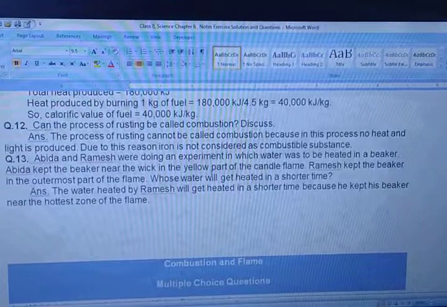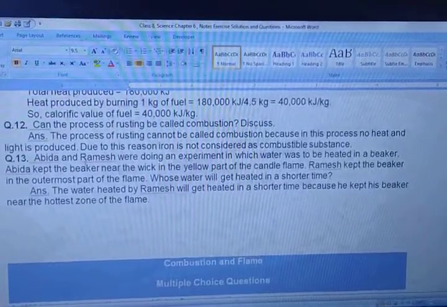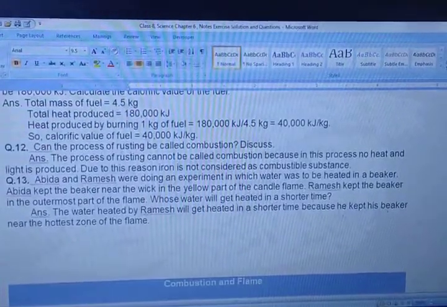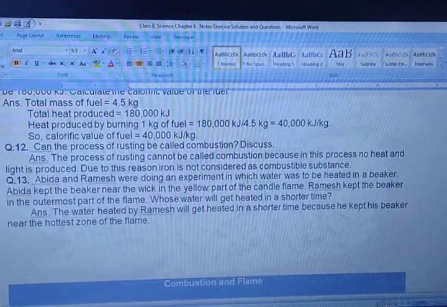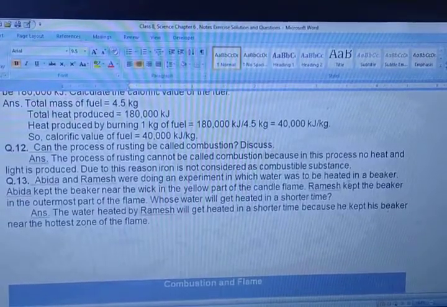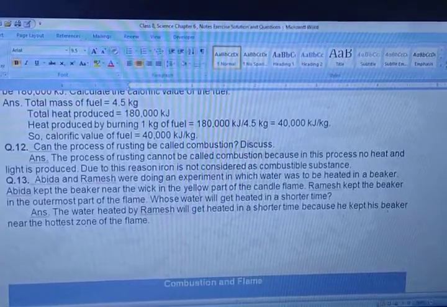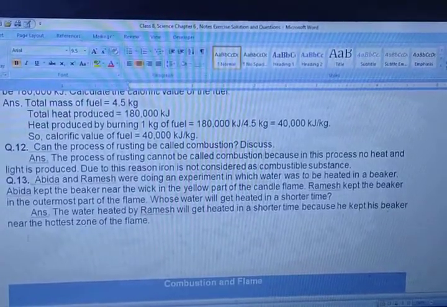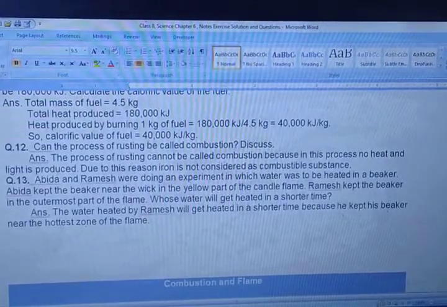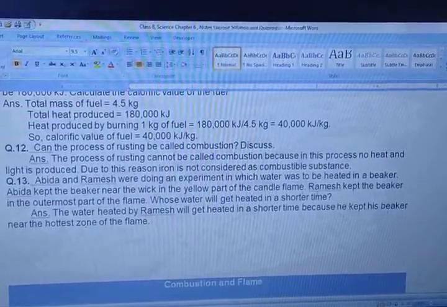Last question of the NCERT. Abida and Ramesh were doing an experiment in which water was to be heated in a beaker. Abida kept the water near the wick in the yellow part of the candle flame. Ramesh kept the beaker in the outermost part of the flame. Whose water will be heated in a shorter time?